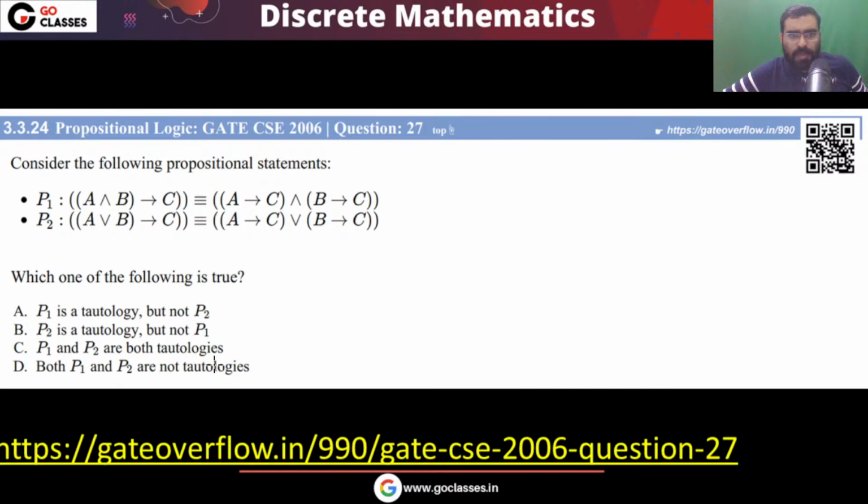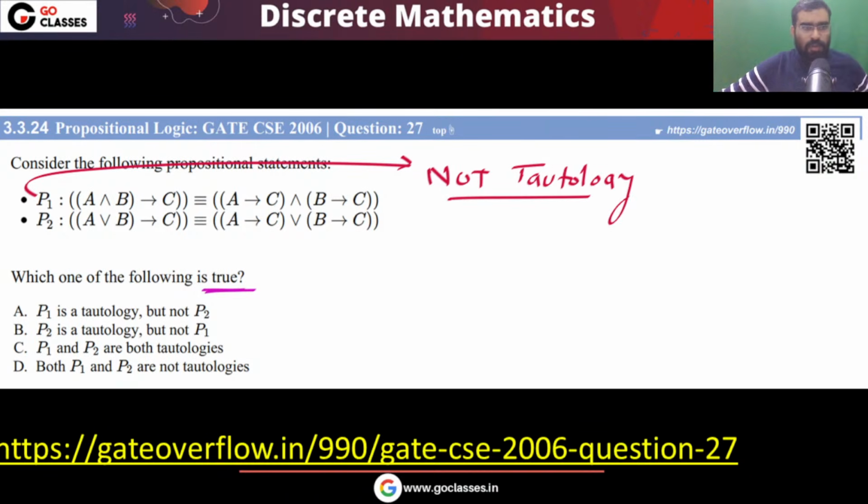Okay. So remember, the question is asking which of them is true. They are not equivalent, so definitely P1 is not a tautology. I can definitely say this P1 is not always true, or I can say not a tautology.